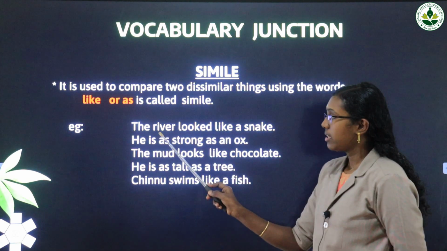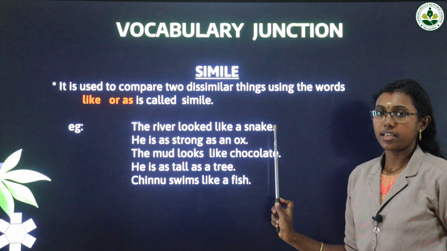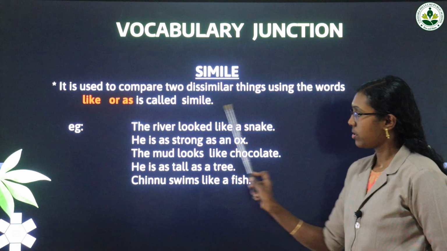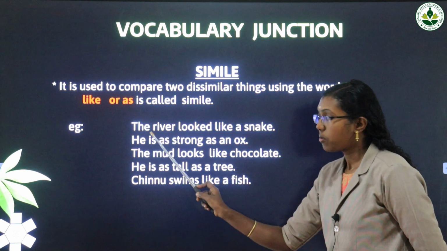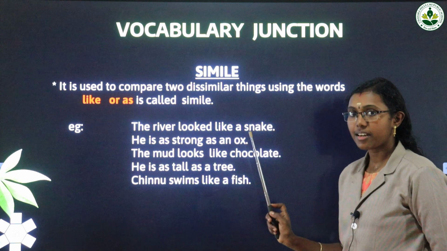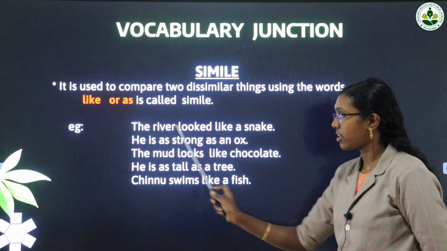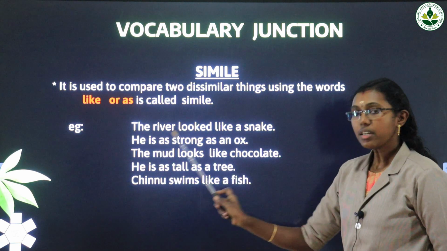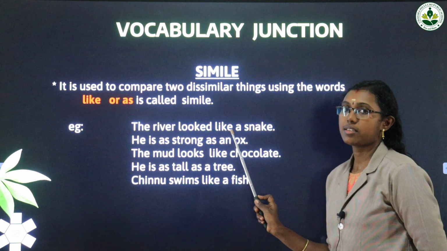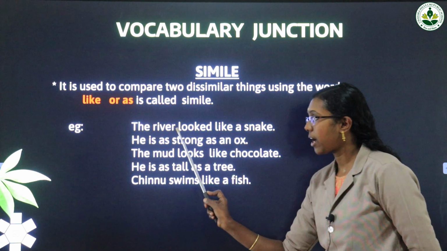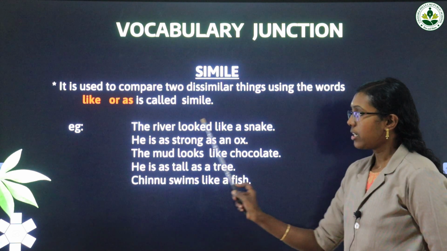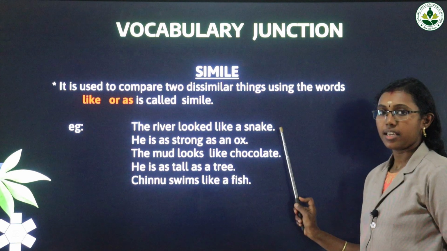See the example. The river looked like a snake. A river is there and a snake is there, so dissimilar things are there. How is the river? It is looking like what? A snake. It's real, right? A snake is also a little long and a river is also. So the river looks like a snake. So the word like we used here is a simile, and simile means we are comparing a river to a snake. How can we say? The river looked like a snake.